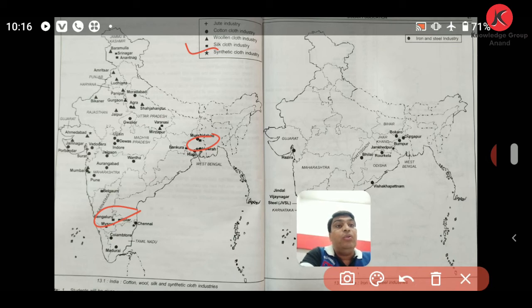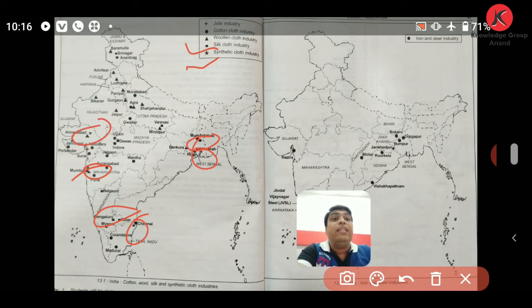Then you can see another, that is the synthetic cloth industry, where the star sign is given. You can see over here at Mumbai. Then you can see over here at Howrah. Then Chennai, here also. You can see synthetic cloth industries located at such places, over here at Ahmedabad. So these are the locations where synthetic cloth industries are found.